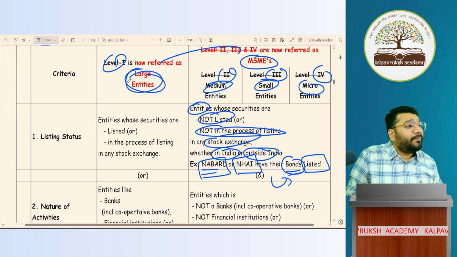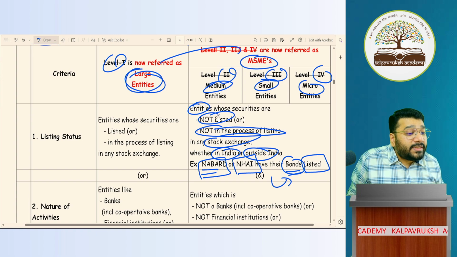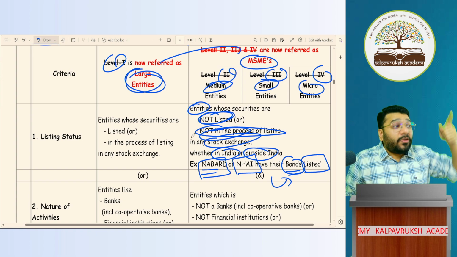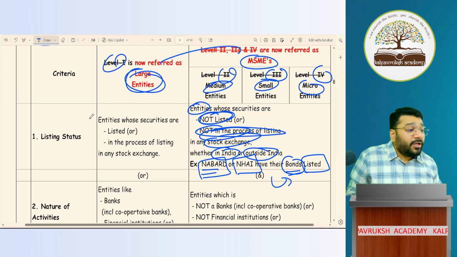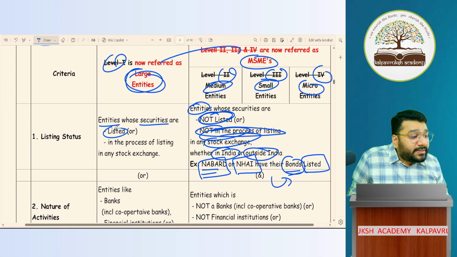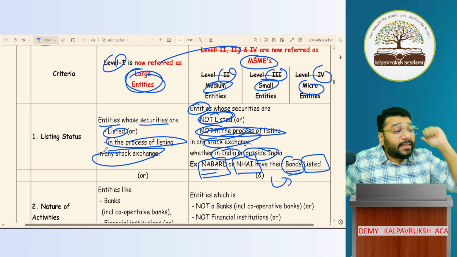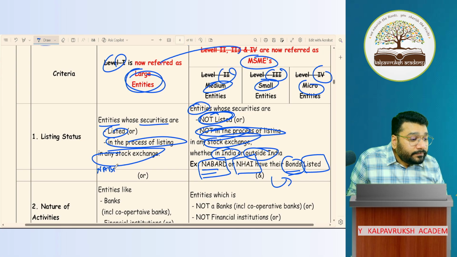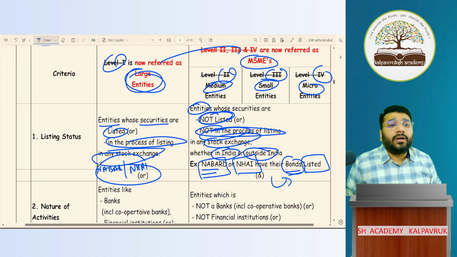large entity. So for you to be called MSME, you should not have your securities listed on the stock exchange. If you have your securities listed or in the process of listing on the stock exchange, you are a large entity. Who are they? NABARD or NHAI. They will come under large entity. Got it? Not got it?